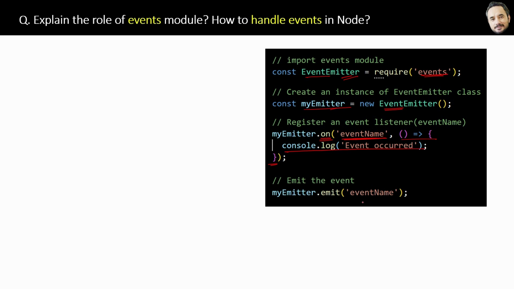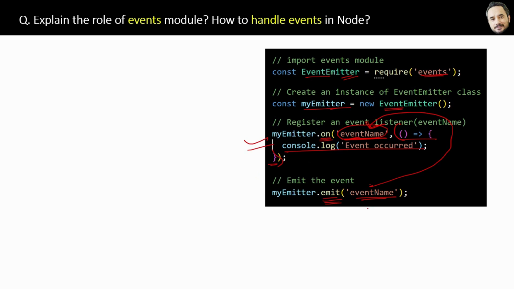Okay, so let's create this event. Here see we are raising or emitting the event name by using the emit function of the myEmitter object only. Okay, so what will happen now? The above event listener will listen to it. When this event is emitted, the above event listener will listen to it, match the event name, and run the function logic for it.